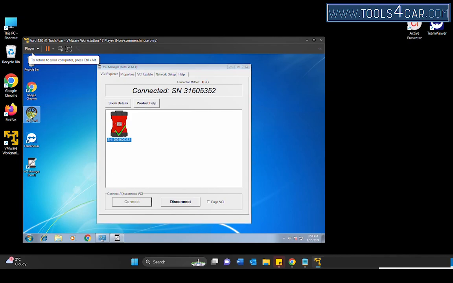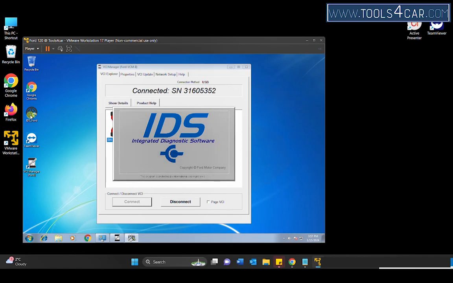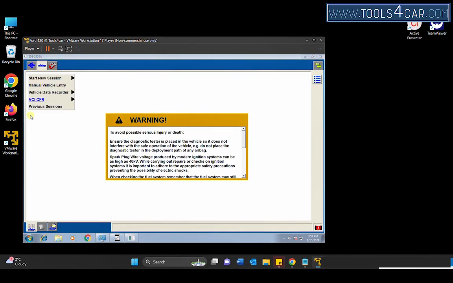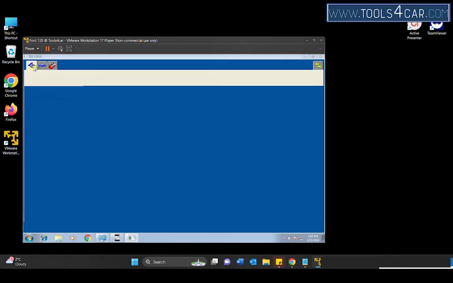The interface that works with the Ford IDS also works with the Mazda IDS. You can install it on this VMware. For more details, see the video, How to Install Mazda IDS.